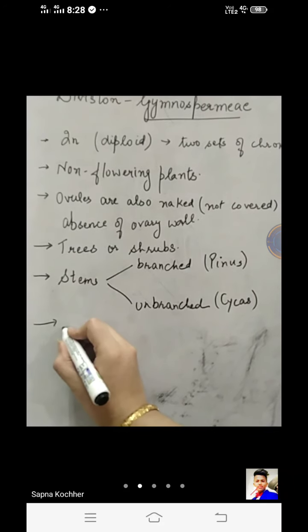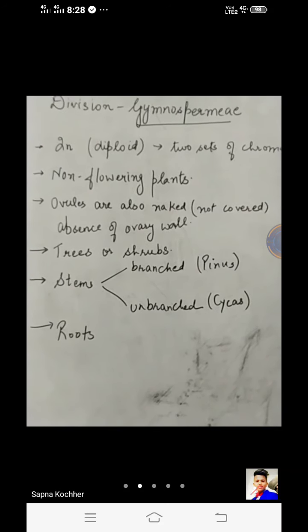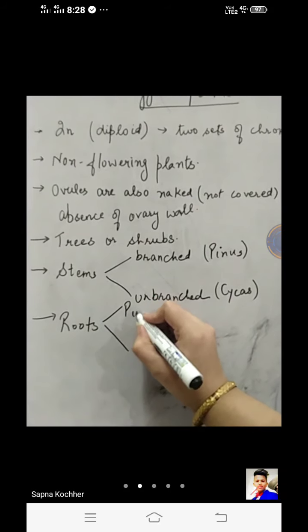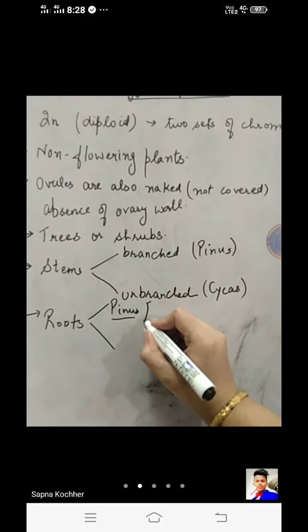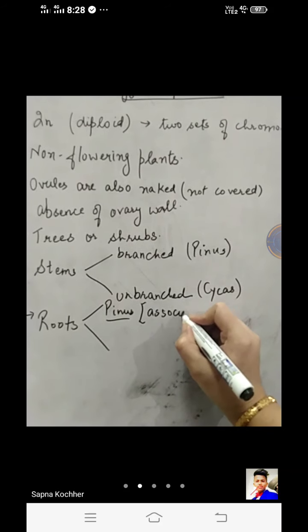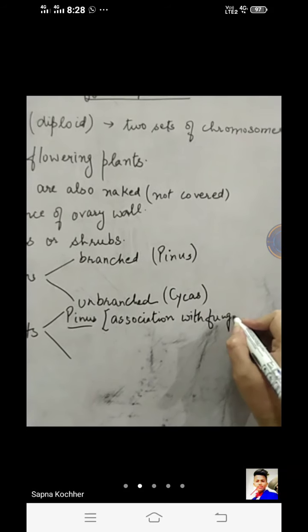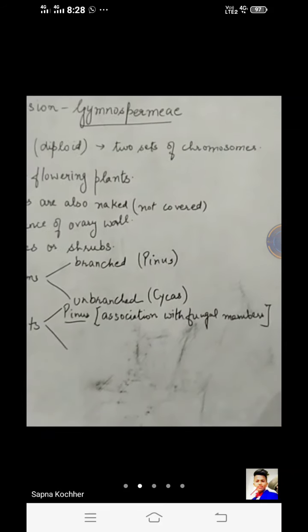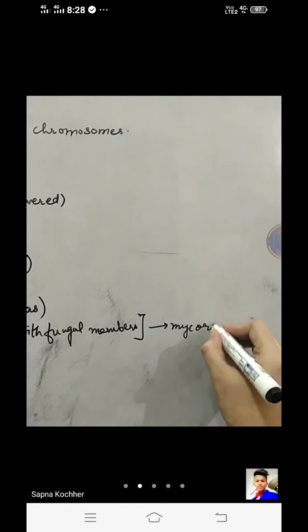Coming to the second vegetative part, that is the roots. Now what about the roots of the gymnosperm plant? The gymnosperm plant's roots may show certain specializations, as in the case of the Pinus, as we have already discussed. In the case of the Pinus, the roots make an association with the fungal members. Fungal members means the members of kingdom fungi. So they are termed as mycorrhiza. What is the term given to them is mycorrhiza. So this is mycorrhiza.